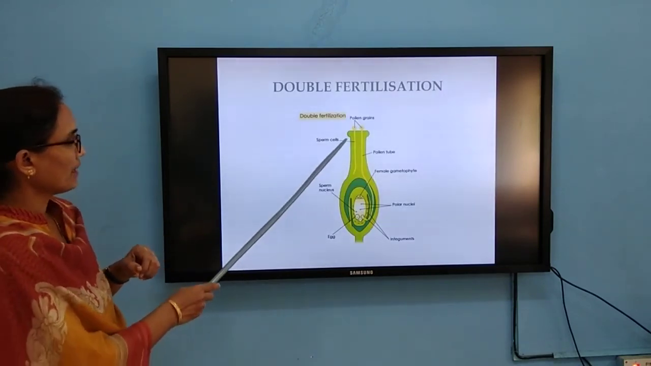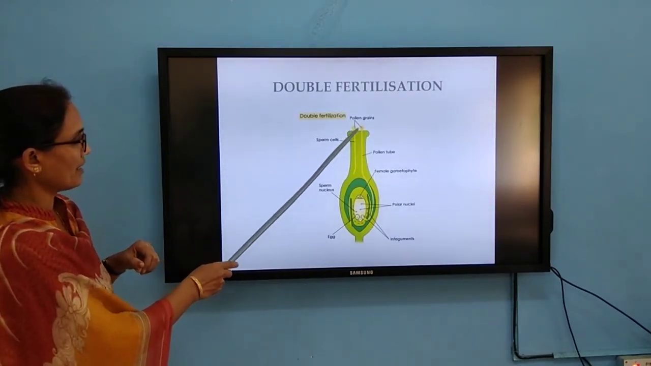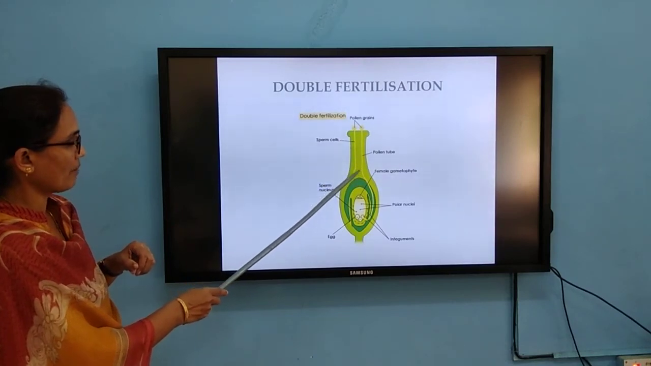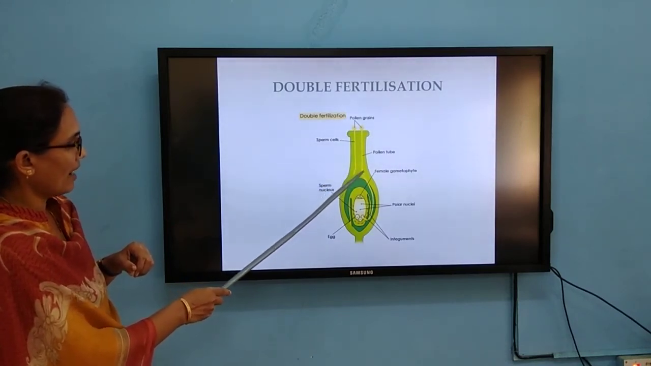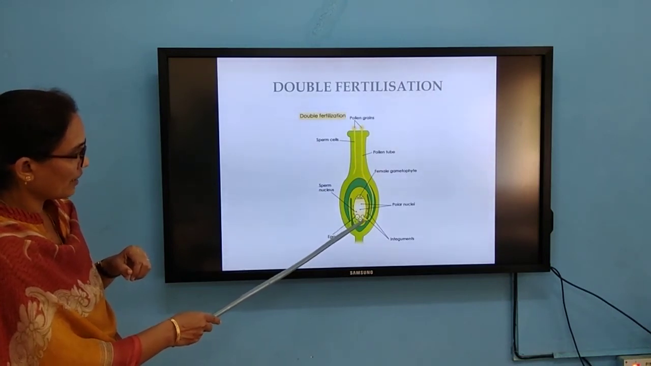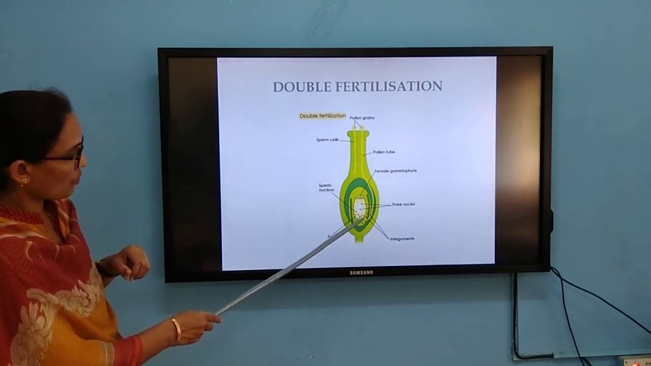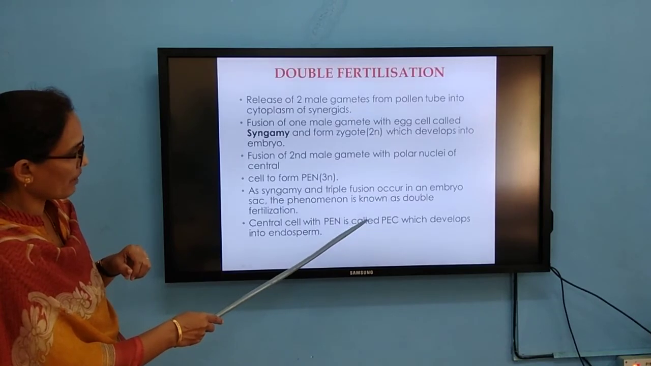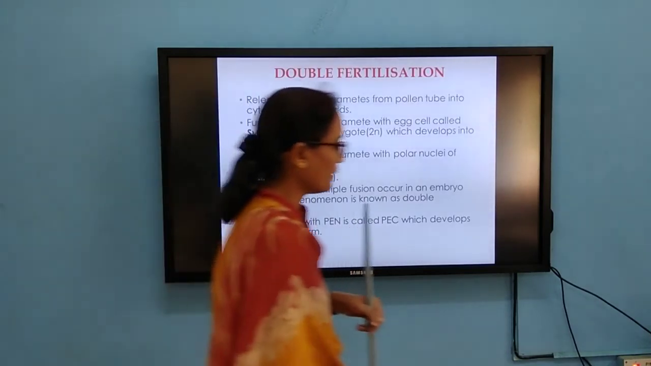If you see carefully, when the pollen grain reaches the stigma and it is a compatible pollen grain, the pollen tube pierces through the tissues and reaches the so-called embryo sac. So this pollen tube consisting of